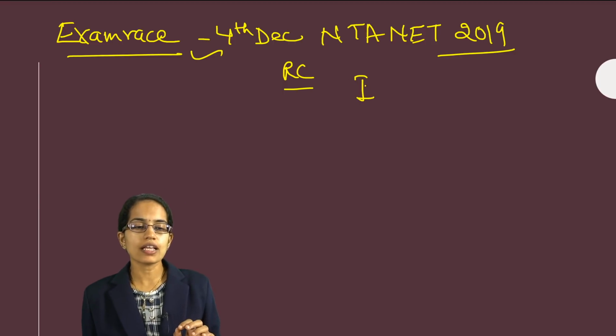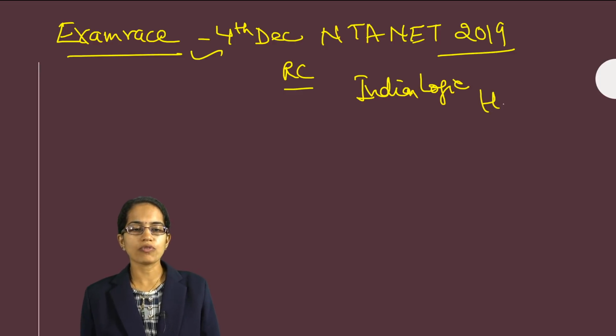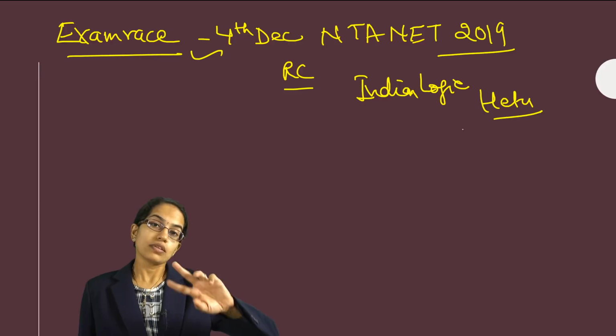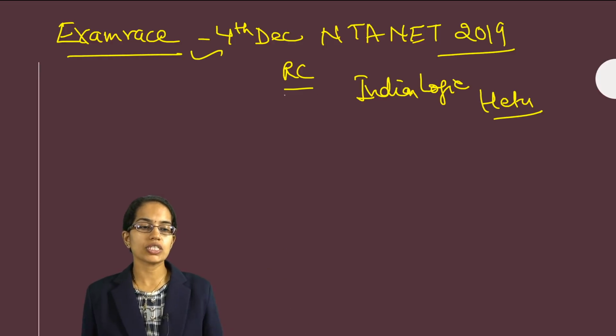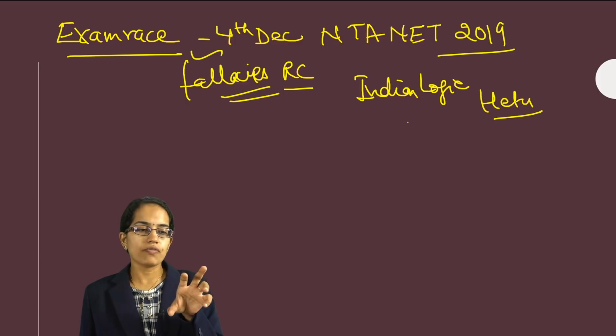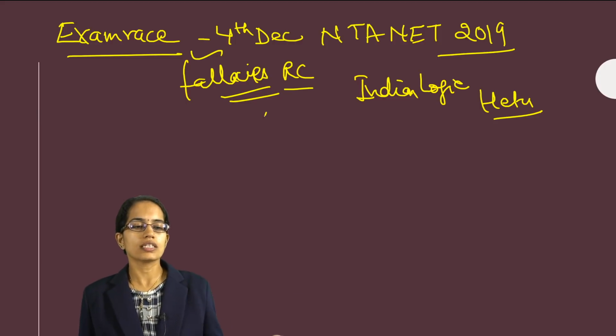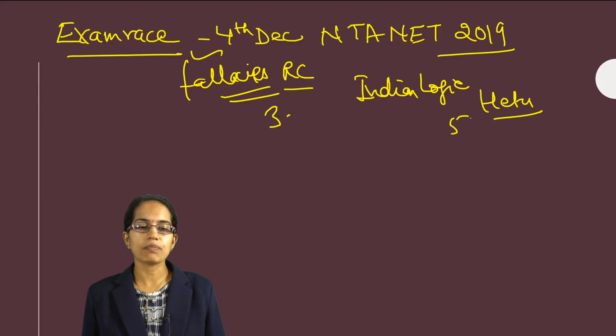This time Indian logic was very important, so there were a lot of questions from Indian logic. Those were in the form of questions related to hetu. The previous sets had questions related to fallacies, that was Western logic. Now as we have covered through our evening classes, we have covered the differences between the Western logic and the Indian logic, the 3-membered syllogism and the 5-membered syllogism as in the case of Indian logic.